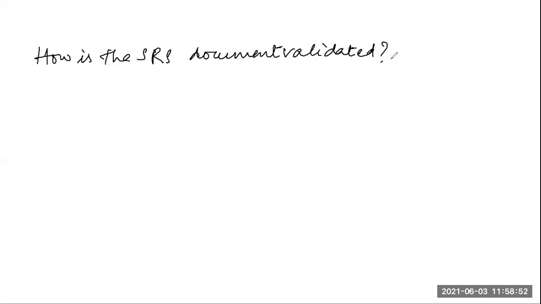Then the SRS document is given to the customer for review. After the customer has reviewed the SRS document and agrees to it, it will form the basis of all the future development activities, and it will also serve as a contract document between the customer and the development organization. So the SRS document is first reviewed by the project team members internally, right?